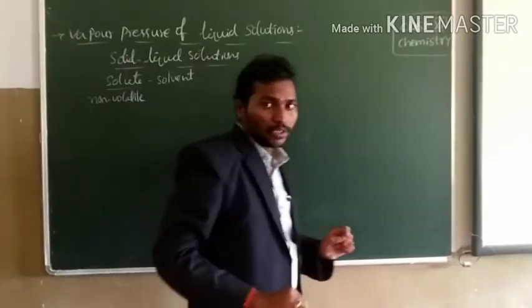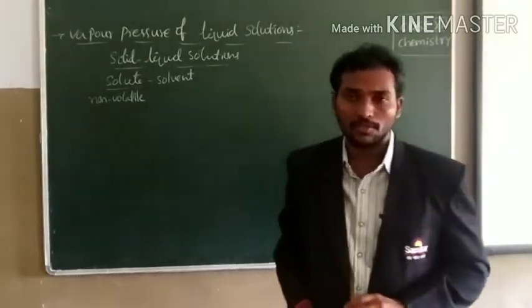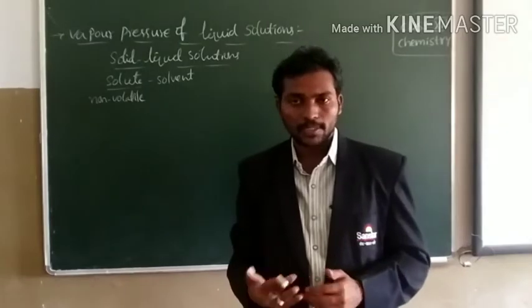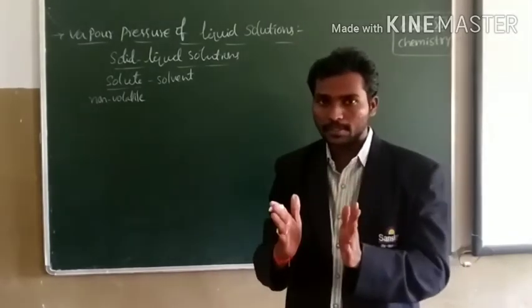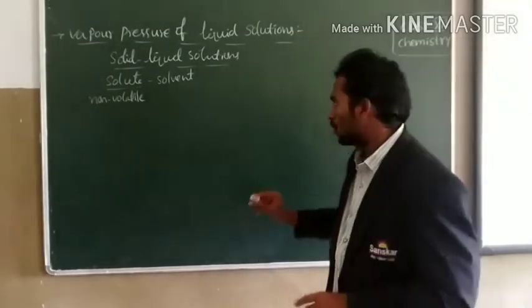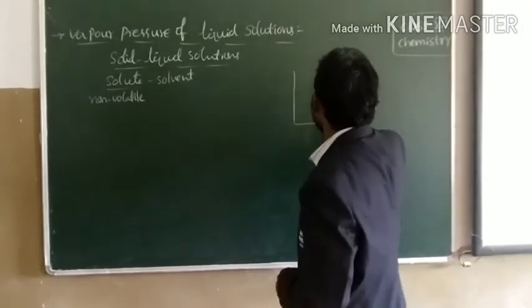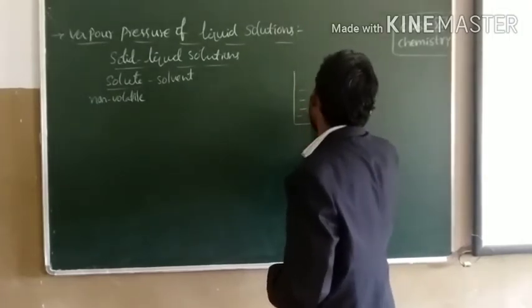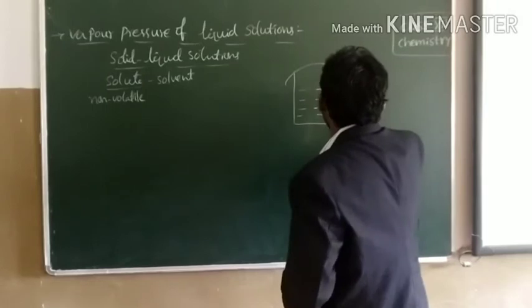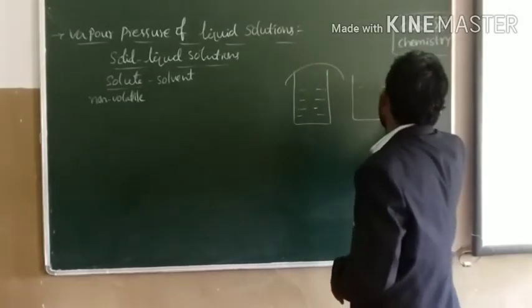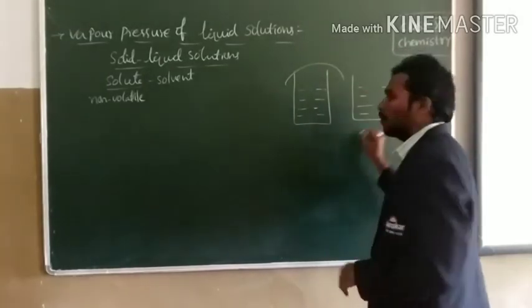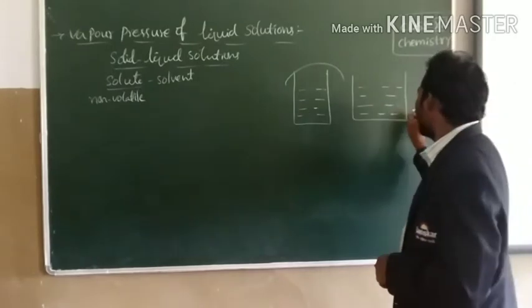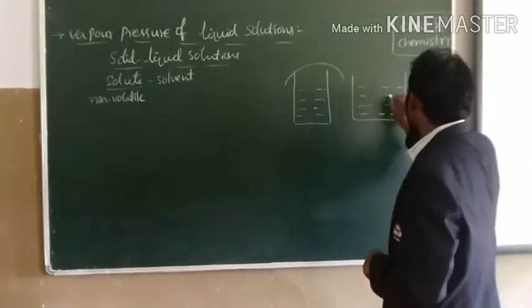So when a non-volatile solute is present in the given solvent, its vapor pressure decreases, because we compare the vapor pressure of pure solvent and the vapor pressure of the solution. What is a solution? A solution is a homogeneous mixture of solvent and solute.